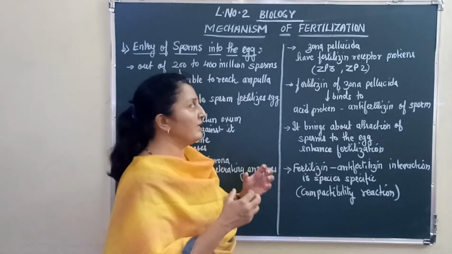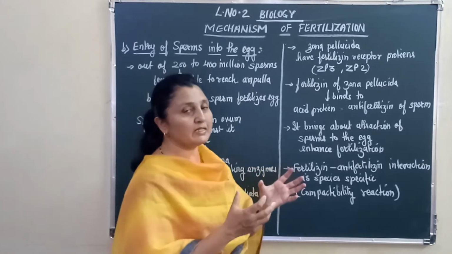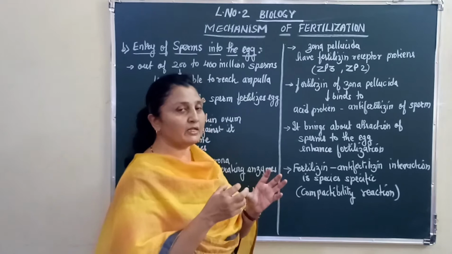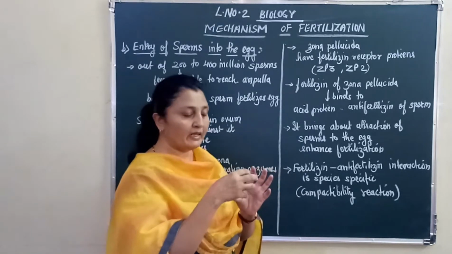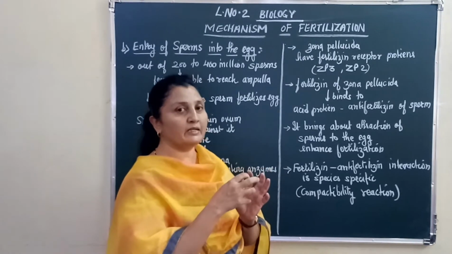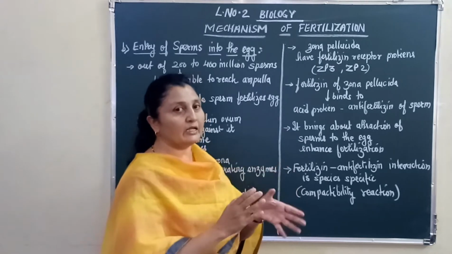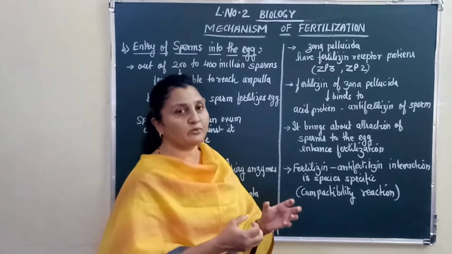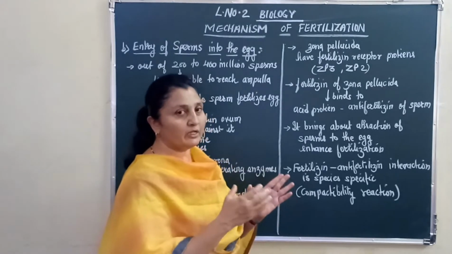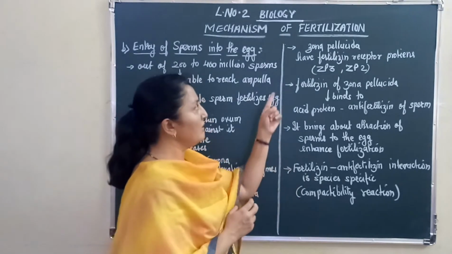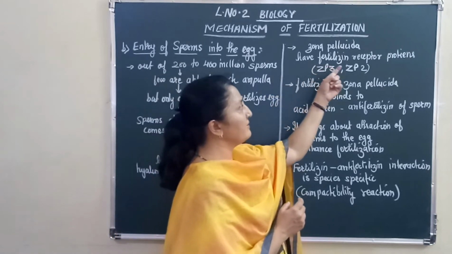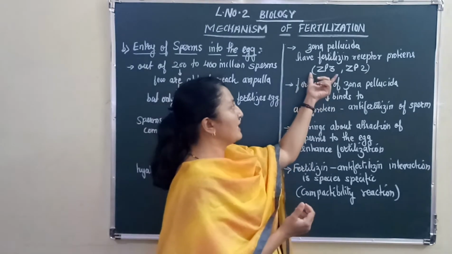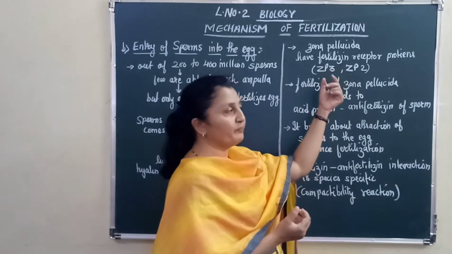It has fertilizin receptors, unless and until antifertilizin comes and exactly fits into that fertilizin. Till that time, this zona pellucida is not going to allow the sperms to cross that particular layer. So the zona pellucida has fertilizin receptor proteins, and those receptor proteins are ZP3, ZP2, right?